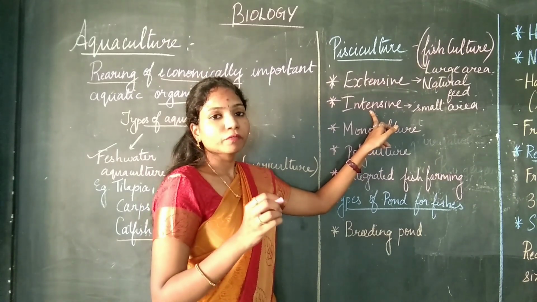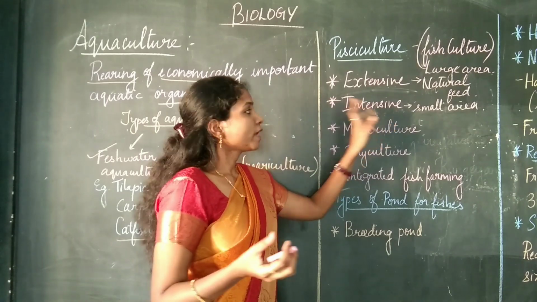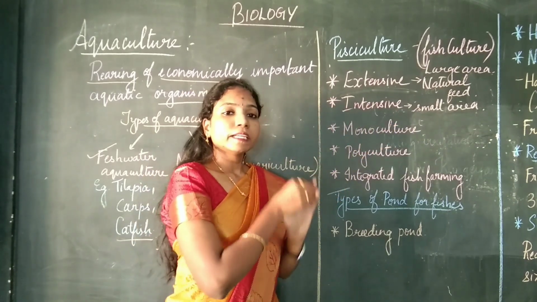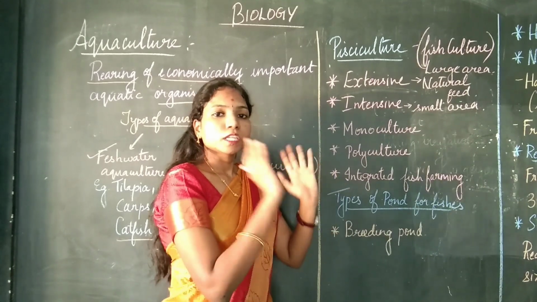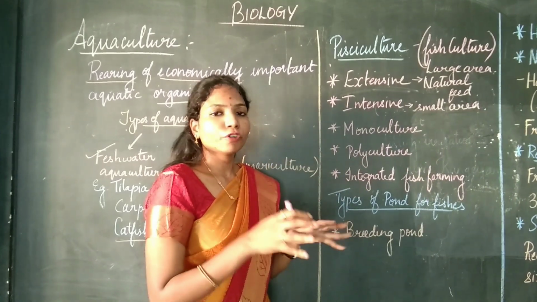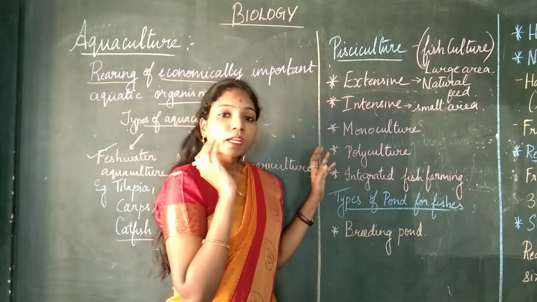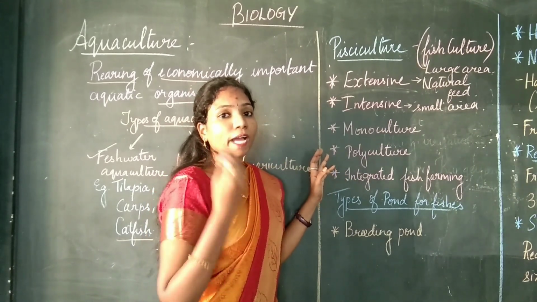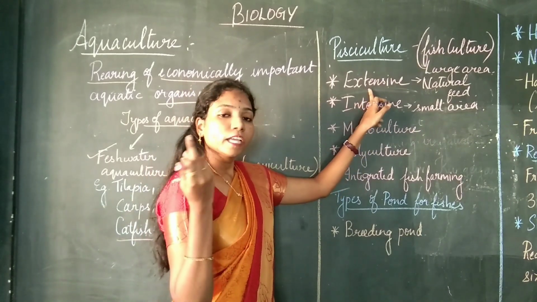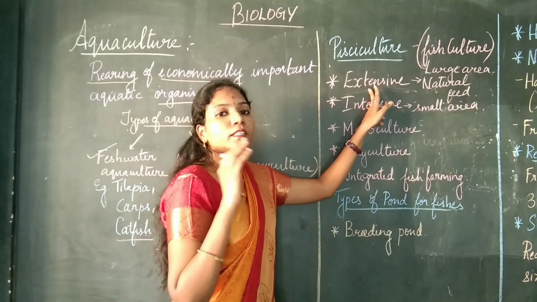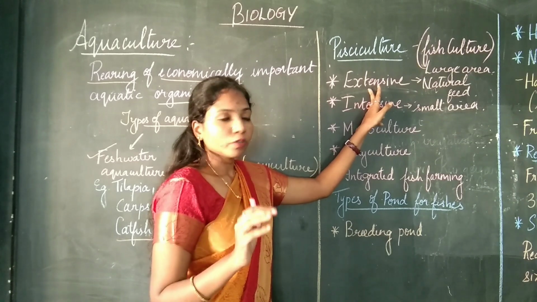The next important thing is there is high stock density. In a small area, a lot of fish is grown. So the stock density is high in intensive fish culture, and in extensive fish culture the stock density is low.